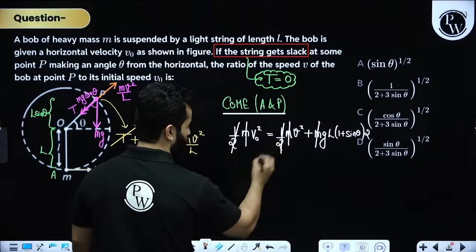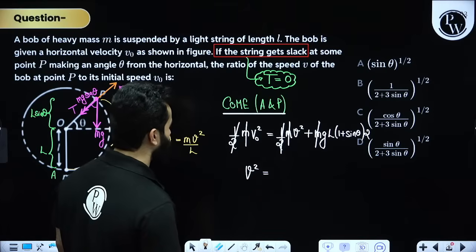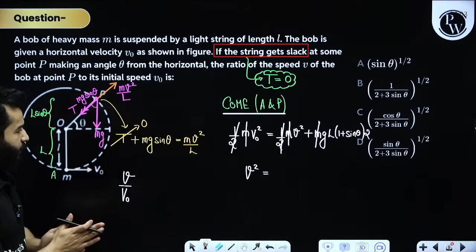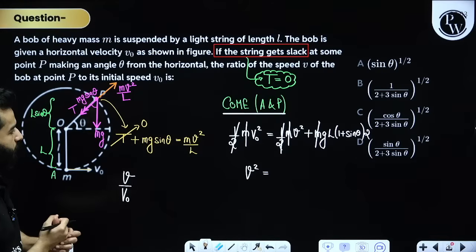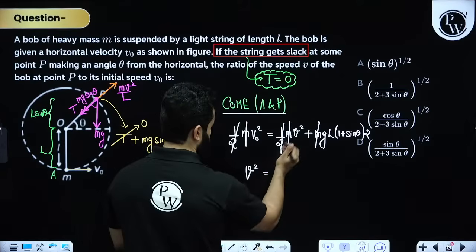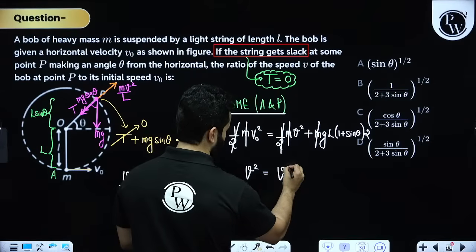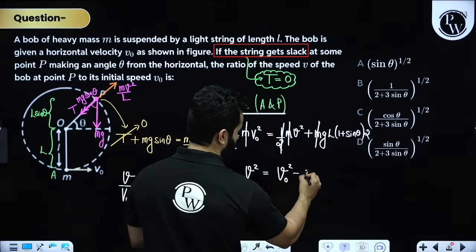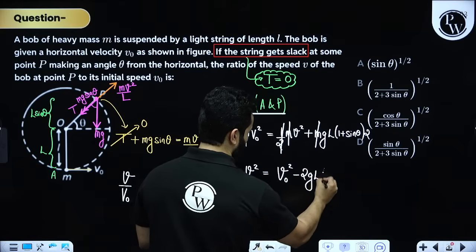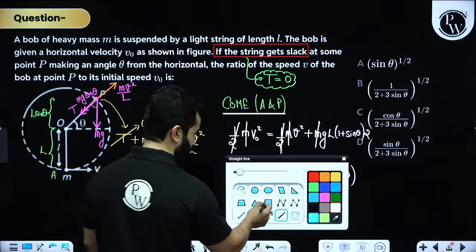Let's write v square as v naught square minus 2gL minus 2gL into 1 plus sine theta. Let's rewrite it as something like this.